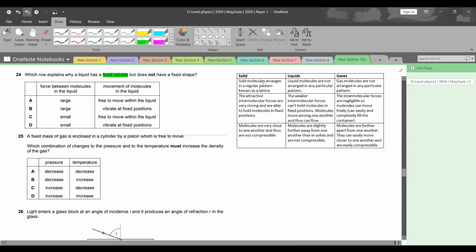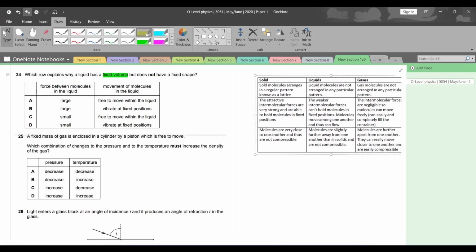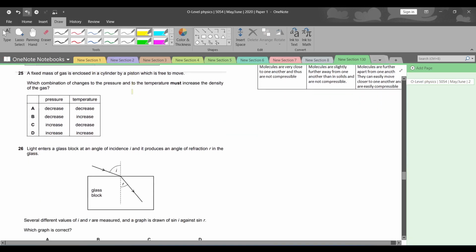तो ये मैंने एक छोटा सा डायग्राम लिया हुआ है जो हमारे पास forces between the molecules of liquids is relatively large. ठीक है ना? The movement of the molecules in the liquid, they are free to move. Therefore, A is the right answer. Let's move on to the next question.